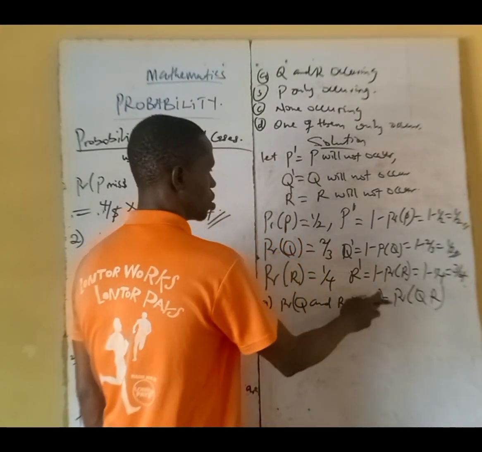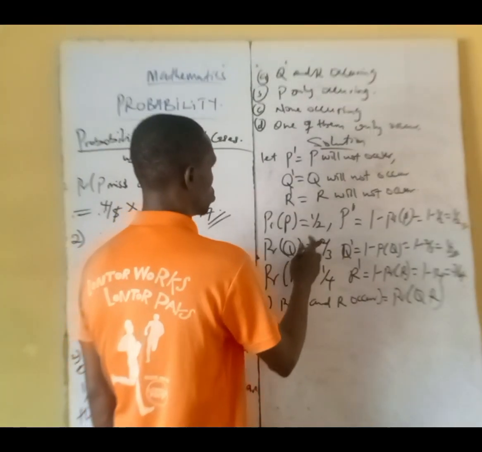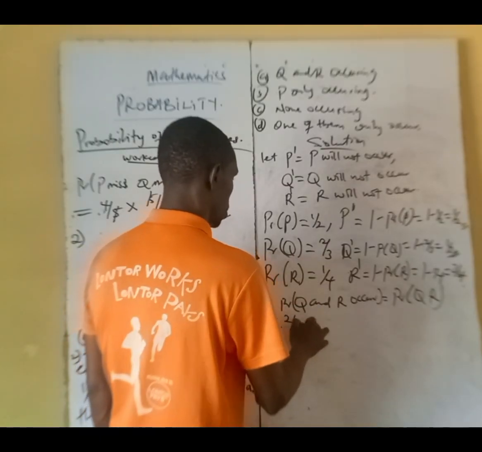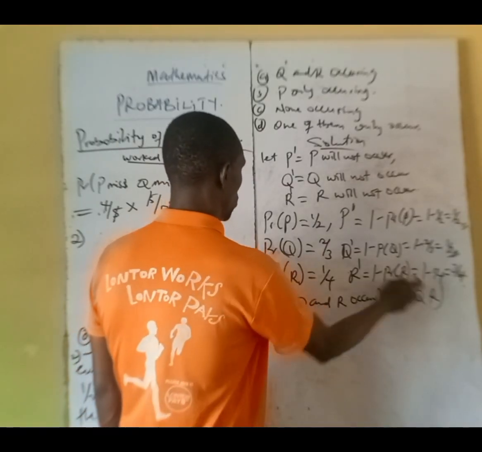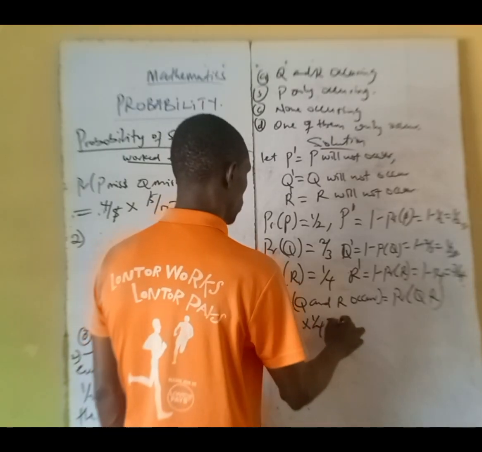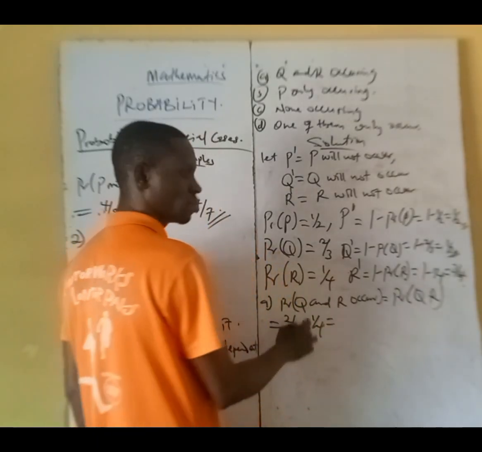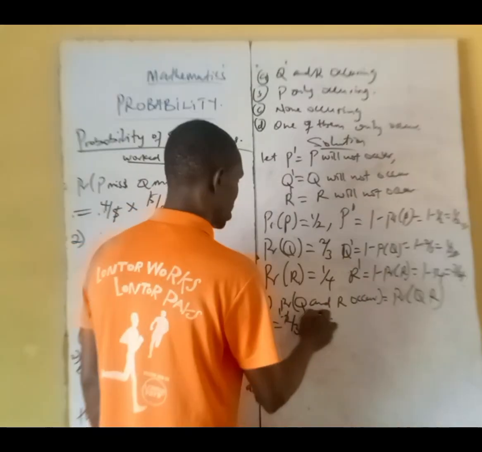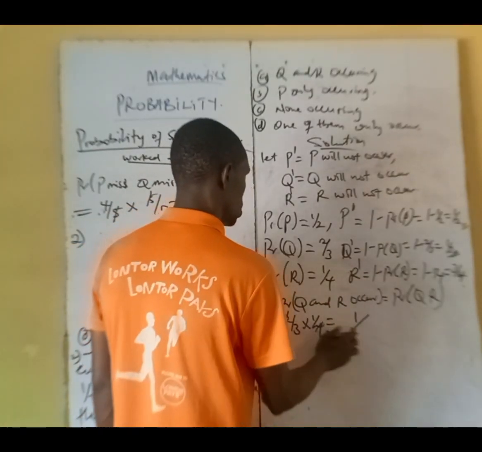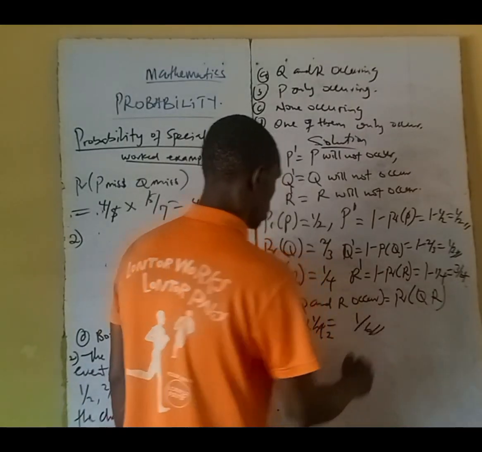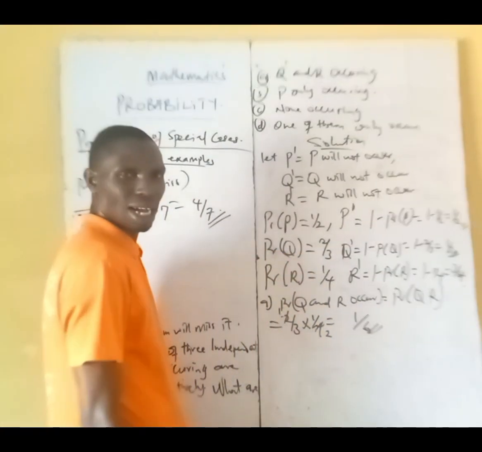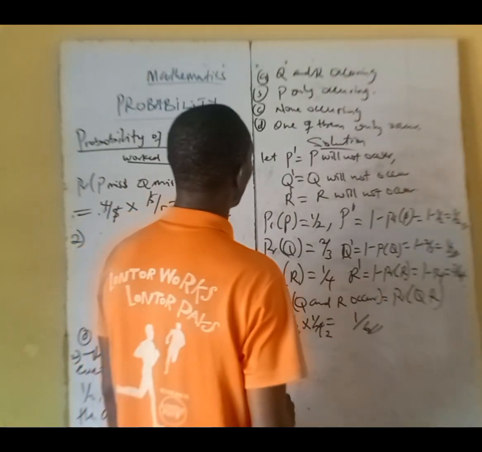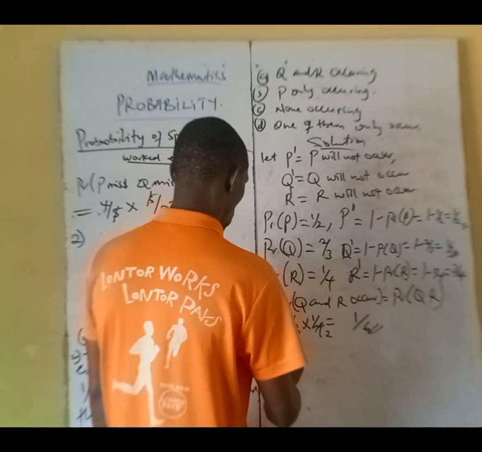So that will be Q occurs, 2/3, times R occurs, 1/4. Two here, 1, two here, 2, so it's remaining 1 times 1, 1, 2 times 3, 6. So it is 1/6. Is that clear? Good.